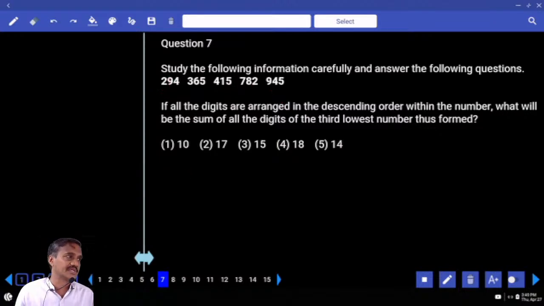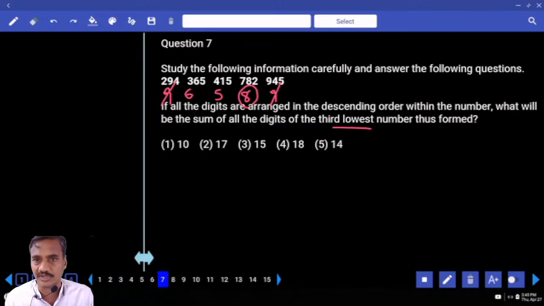As the digits are arranged in descending order within the number, in each number the highest digit comes at the first place. Here 6 will come to this place. Here 5. Here this is 8. Now this is 9. Then the third lowest number. What is the highest number? These two are the highest. Now this is the third lowest. Now what is the sum of this one? It is 17. 17, choice 1, is the answer to question number 7.